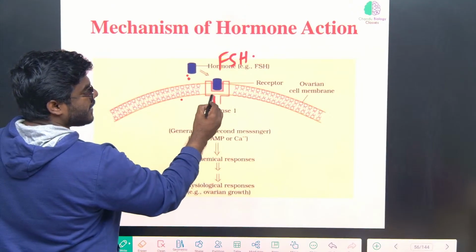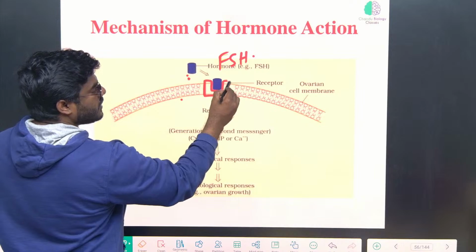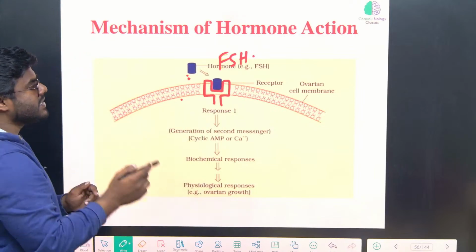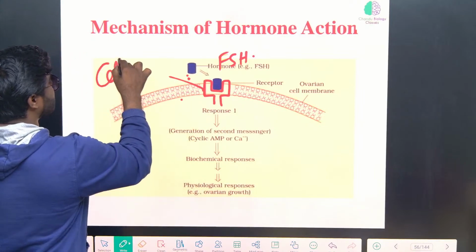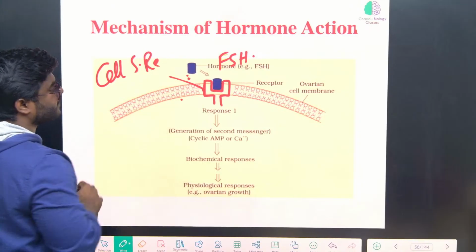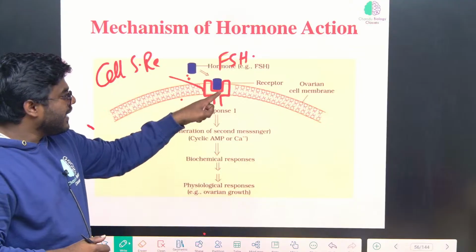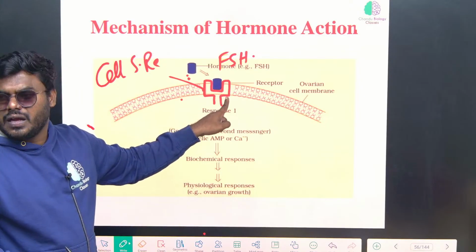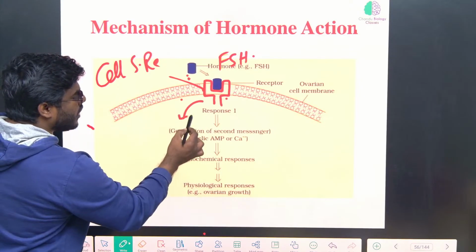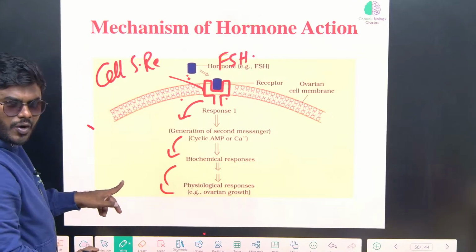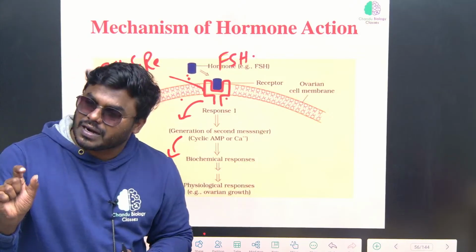This receptor is located where, friends? On the membrane. Since it is present on the membrane, we use the word cell surface receptor. It can't enter inside, but it activates the receptor. Then the receptor activates a variety of responses.